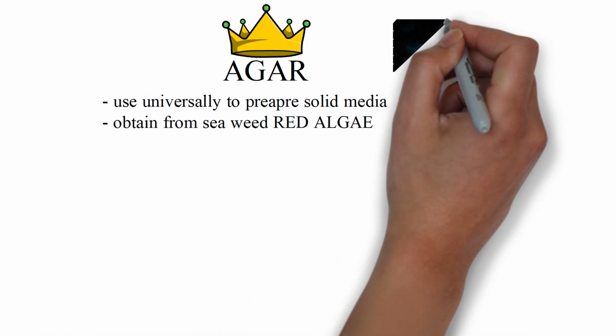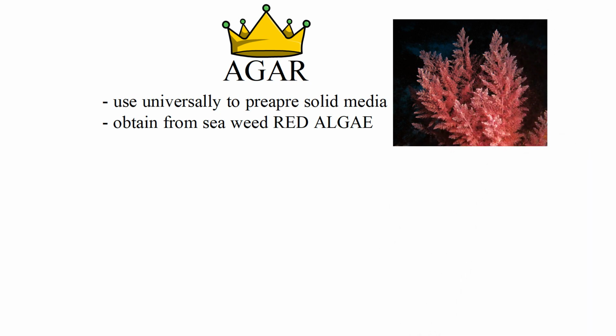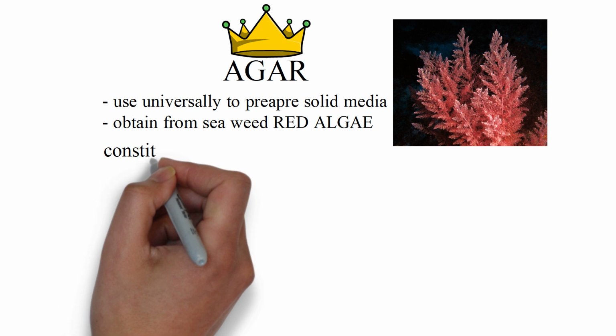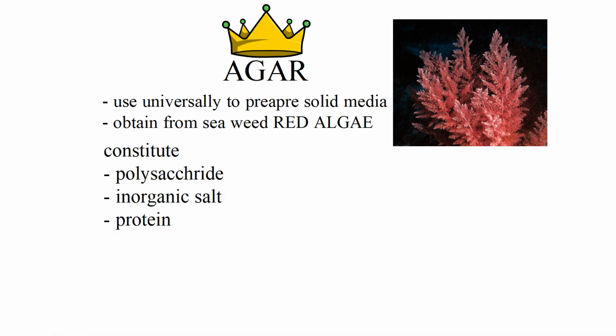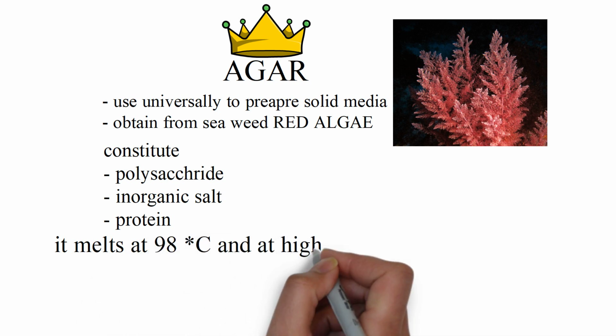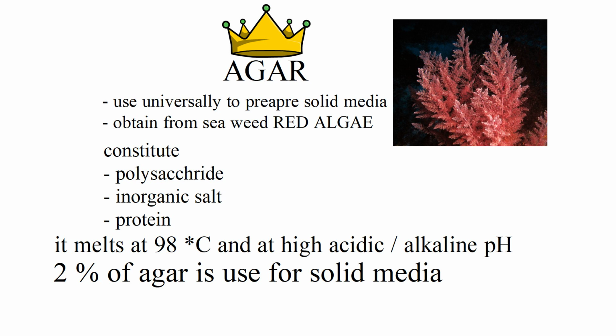Nowadays, agar is used universally to prepare the solid medium, and it is obtained from a seaweed called red algae. The components of agar are polysaccharide, inorganic salt, and protein. Why do we use agar instead of gelatin? The reason behind it is that agar melts at 98 degrees Celsius, whereas gelatin melts at 24 degrees Celsius. As agar has a high melting point, we use agar instead of gelatin.